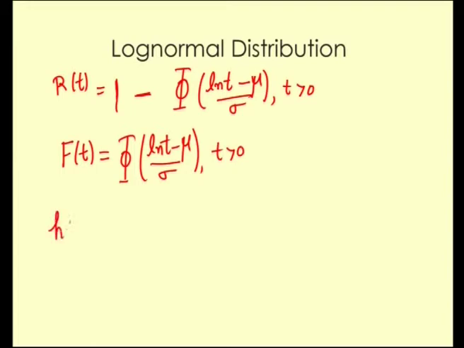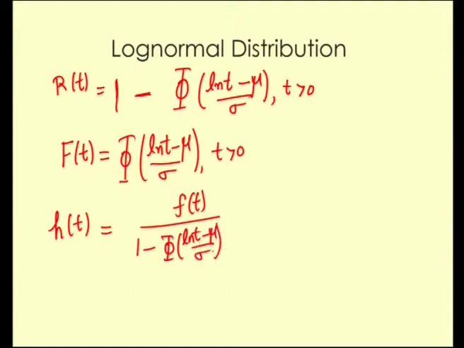The hazard rate function or the failure rate function h of t is given by little f of t by capital R of t, but this is nothing but the density divided by 1 minus phi of ln t minus mu by sigma. Again this is valid for say t greater than 0.